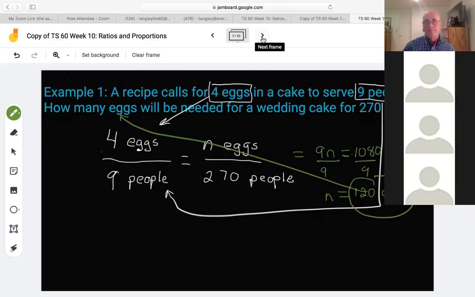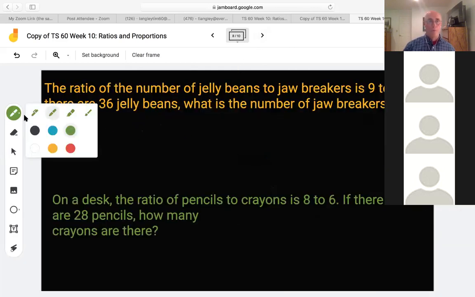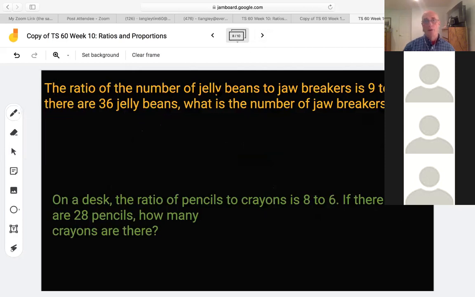All right. Let's go ahead and take a look at the next one. We've got a ratio. It says the ratio of the number of jelly beans to jawbreakers. By the way, whatever they give first, that's going to be your first number. Jelly beans to jawbreakers, like that little colon here.